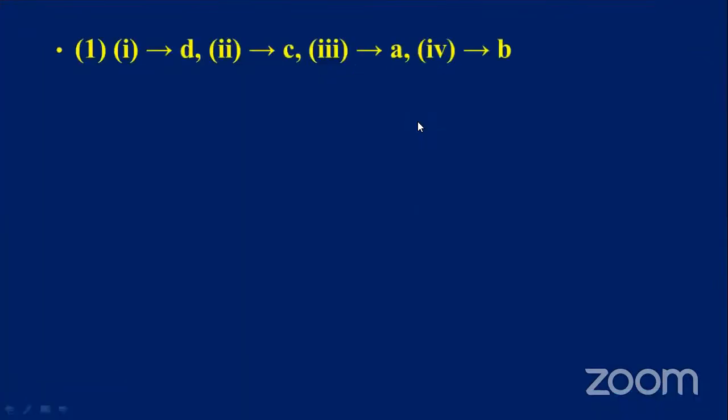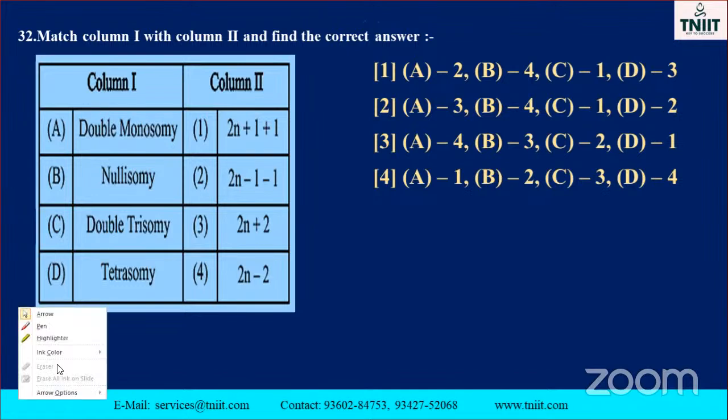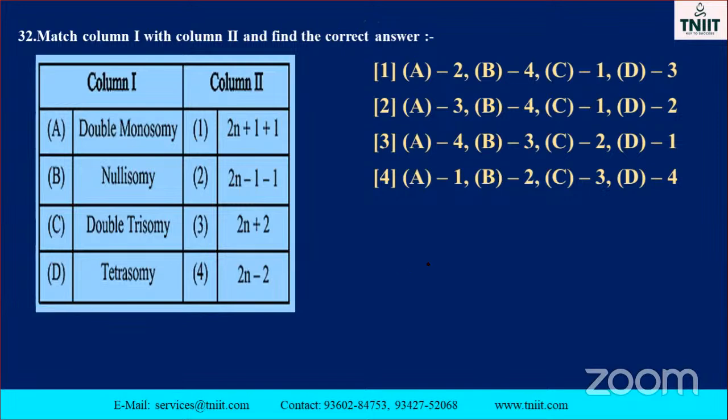Go to the next one, question 32. This is also one of the match the following. Already you know about this. Say the option. Double monosomy, monosomy, tetrasomy, trisomy, nullisomy. Those things you already studied in polyploidy. Okay, major polyploidy.